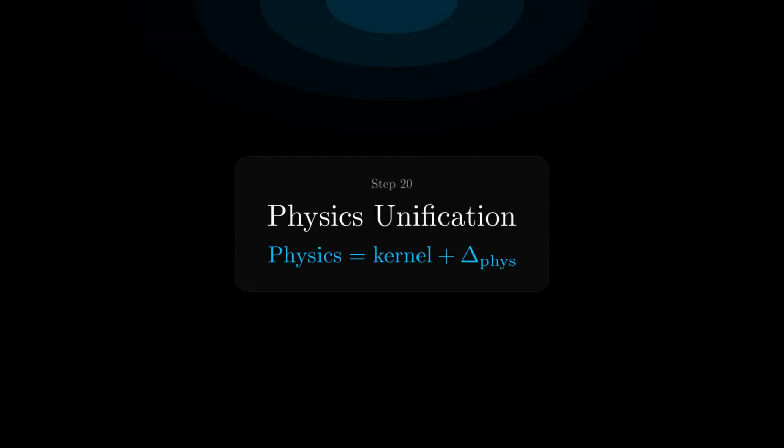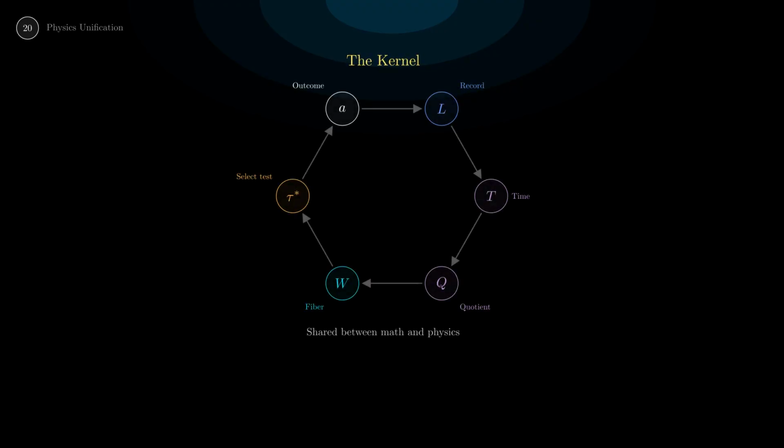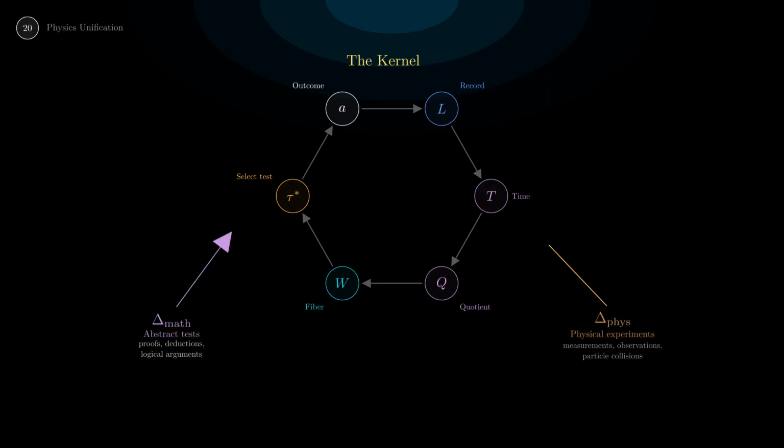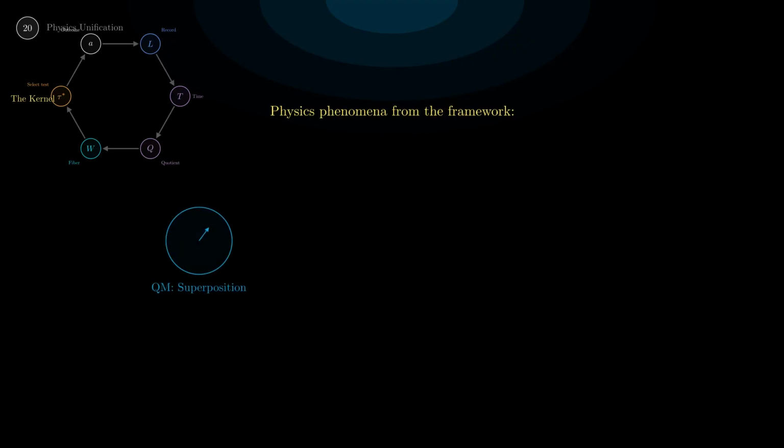And physics? Physics is the same kernel, the same universe engine loop, but with one difference: the tests are physical. Delta math consists of abstract tests, proofs, deductions, logical arguments. Delta physics consists of physical experiments, measurements, observations, particle collisions. Both plug into the same engine. Both produce unique or omega.